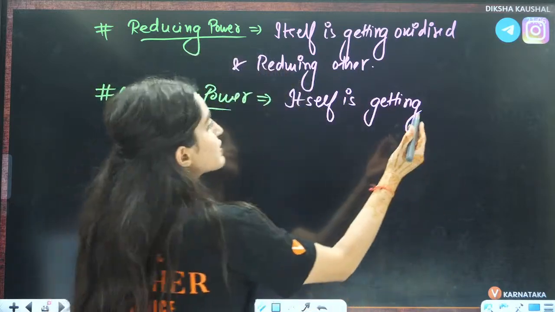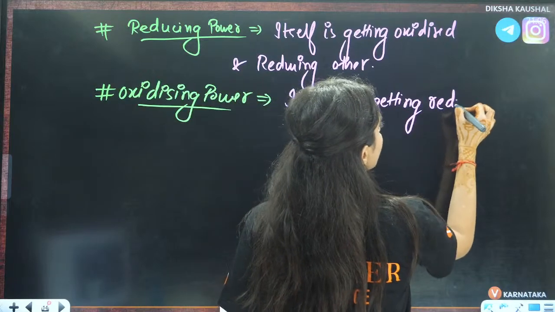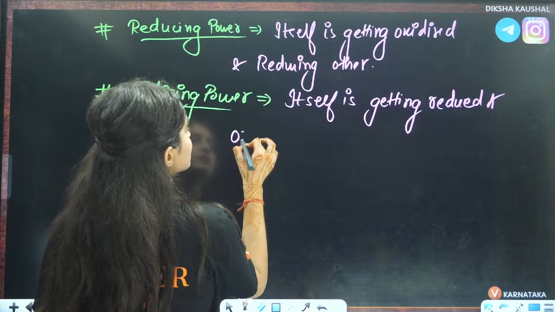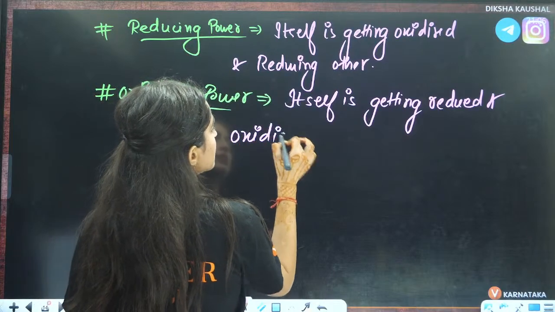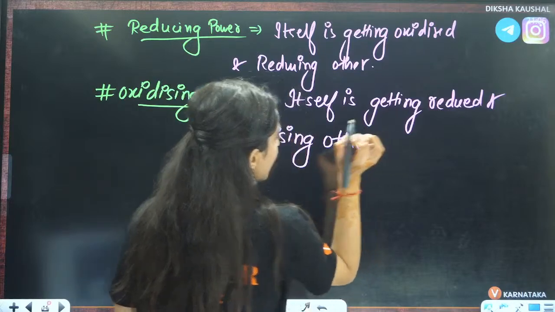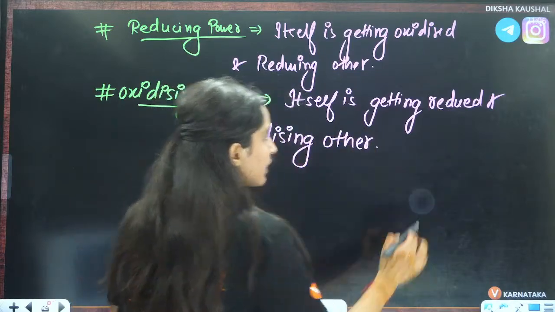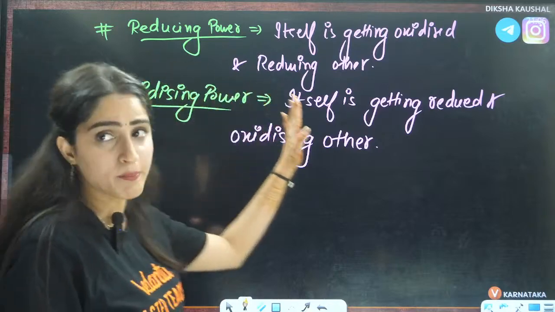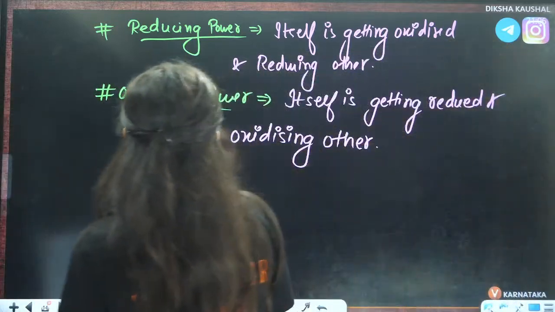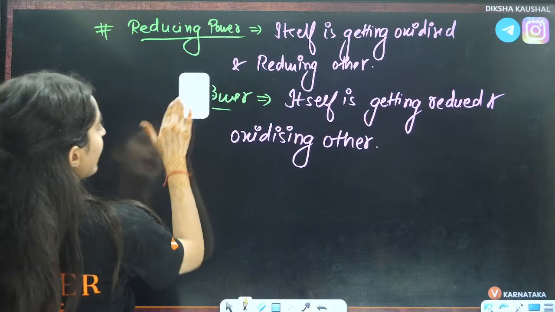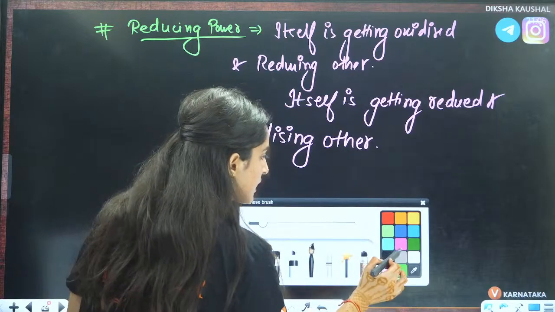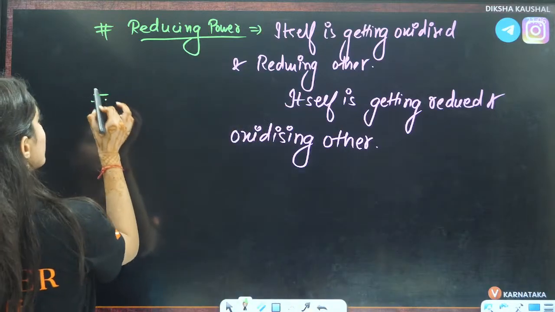So it itself is getting reduced and oxidizing the other. That is called the reducing power and oxidizing power. Is that clear? Now let us see what is the use here.